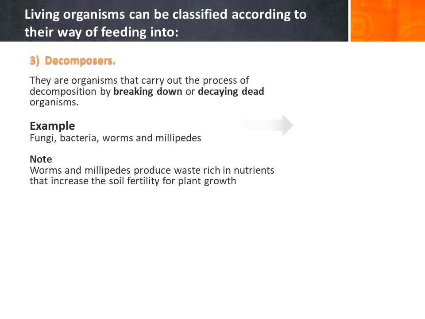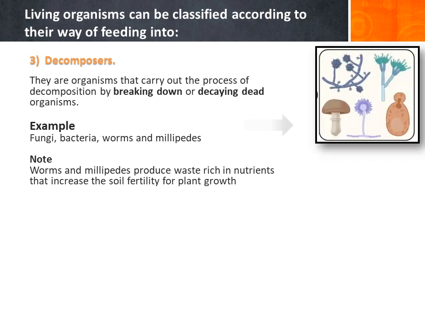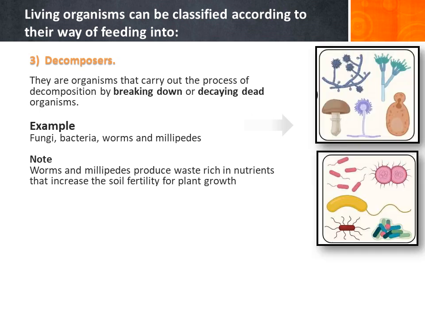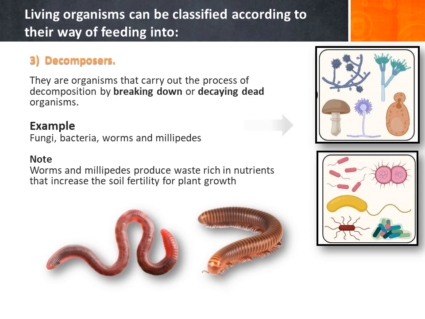And finally, decomposers. They are organisms that carry out the process of decomposition by breaking down or decaying dead organisms. Examples are fungi, bacteria, worms, and millipedes. Note, worms and millipedes produce waste rich in nutrients that increase the soil fertility for plant growth. So decomposers are living organisms that feed on decaying dead organisms.